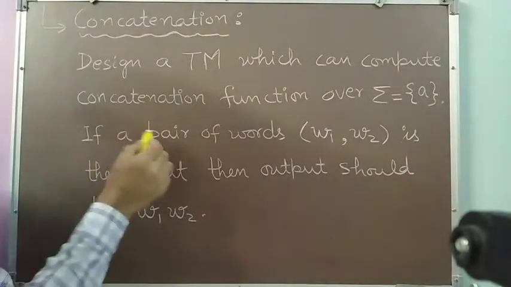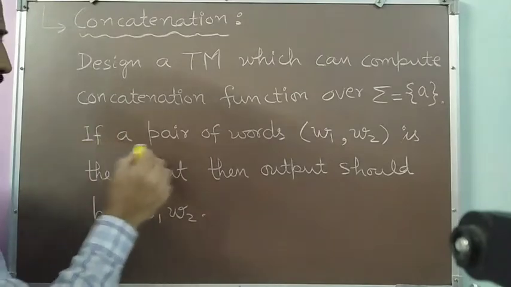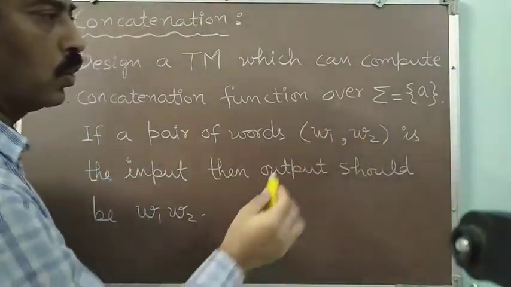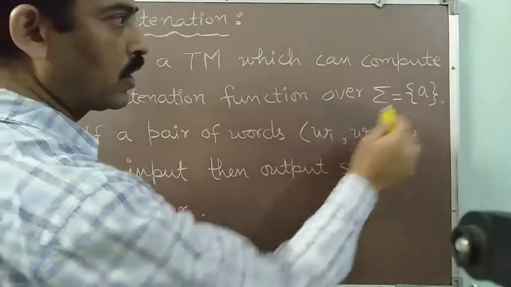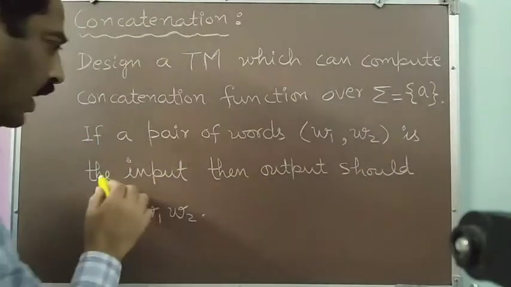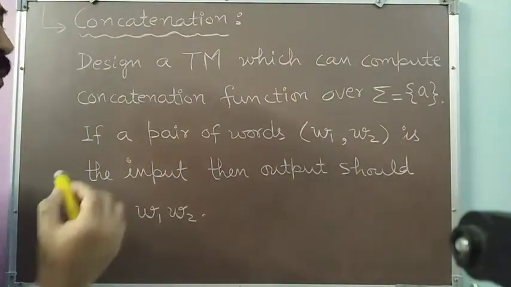If I have to perform this concatenation function, the input will be two words, W1 and W2, over the symbol A. And the output will be the concatenation of these two words, W1 and W2.